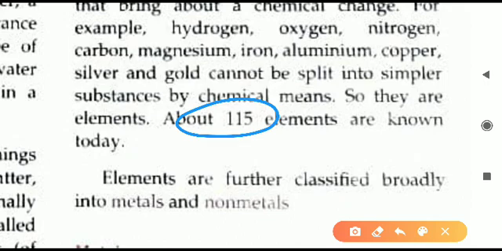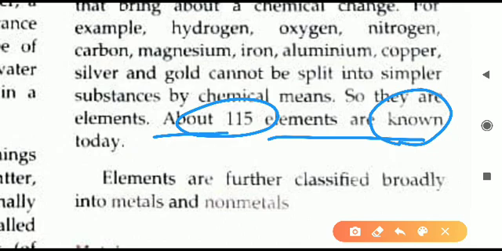So broadly you can learn that more than 115 elements are known today. There are many more, maybe present, we don't know. In the future they may be discovered. But till today we know about 115 elements. So you can learn this number. You can mark this in your book.